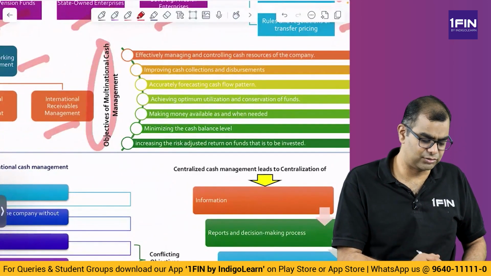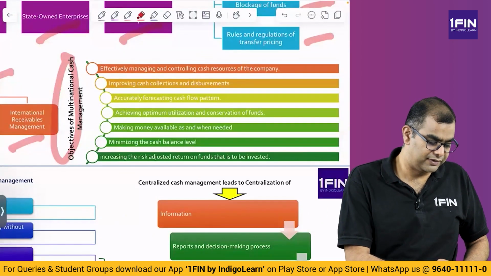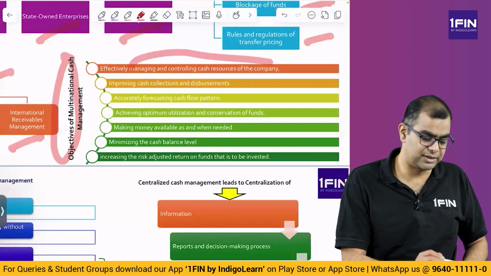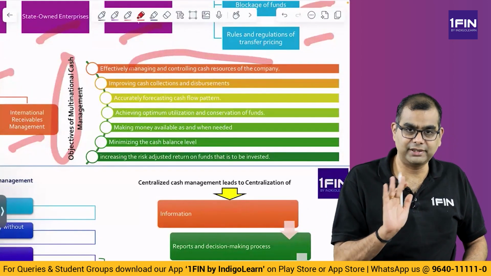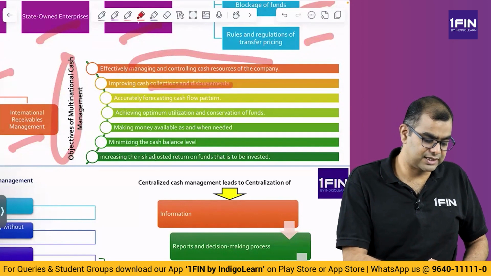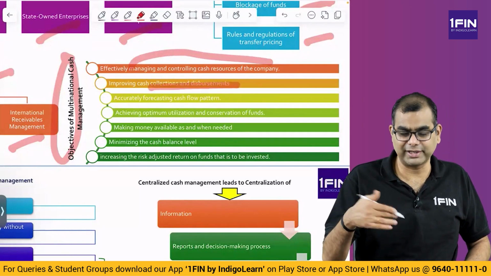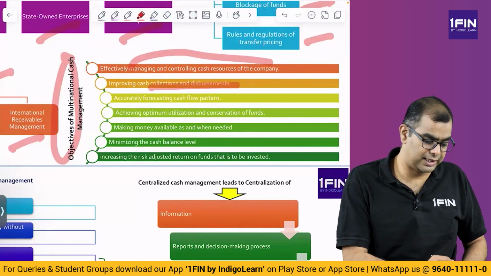Cash is the more important thing. That's what we're going to discuss more. Effectively managing and controlling cash resources of the company. That is one of the goals. You have to manage money carefully. Improving cash collections and disbursements. You have to ensure that money comes faster and you pay on time.